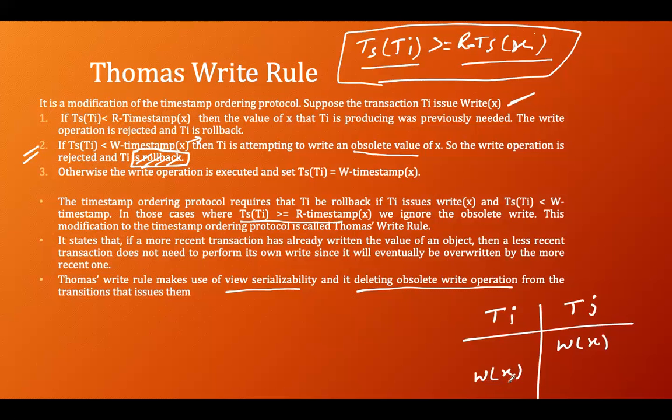Why? Because this is the older operation. The newer transaction has already done the operation and you are looking to write an older value of X, which is not allowed. So that is ignored. But instead of rollback, you can continue your operation. That is the meaning of Thomas Write Rule.